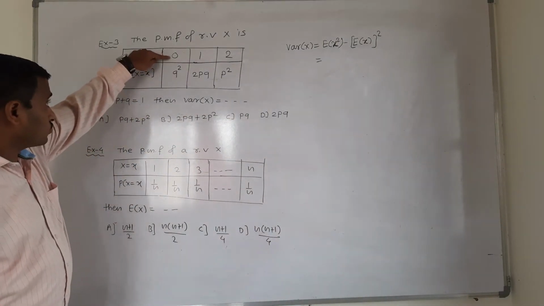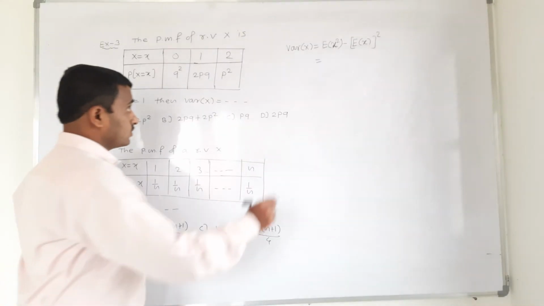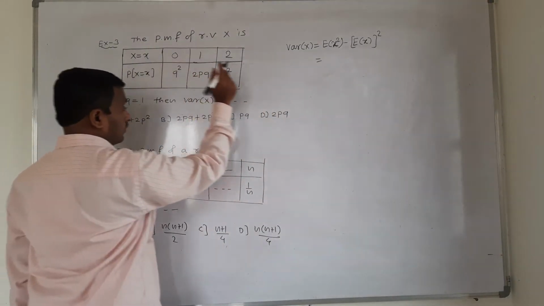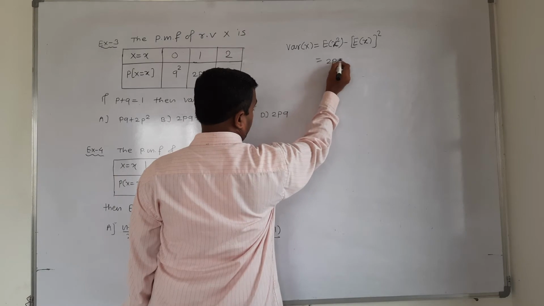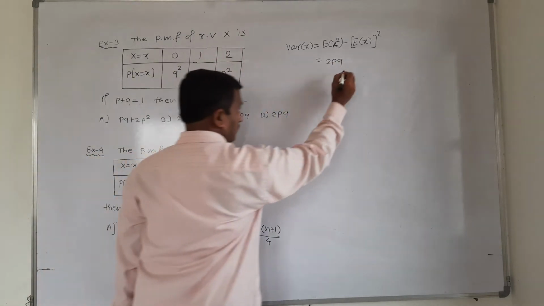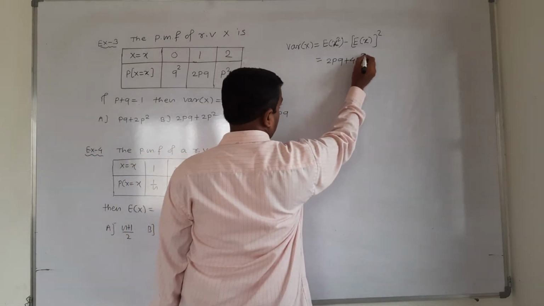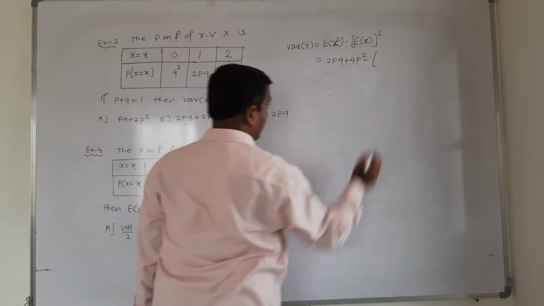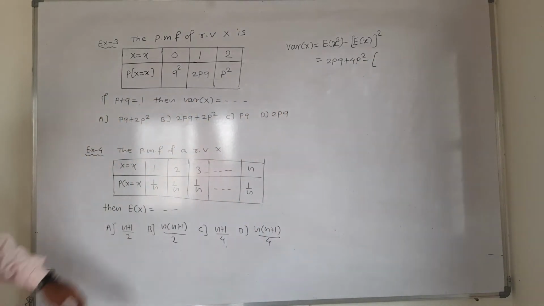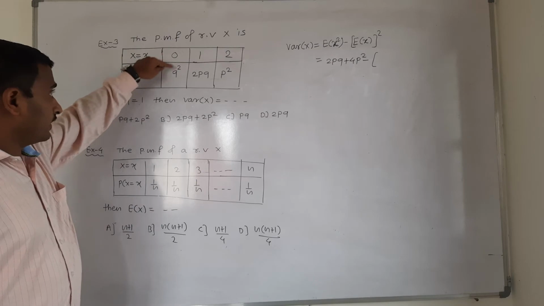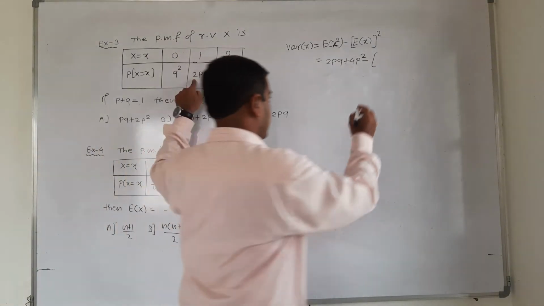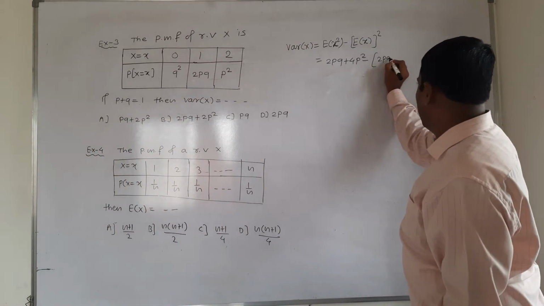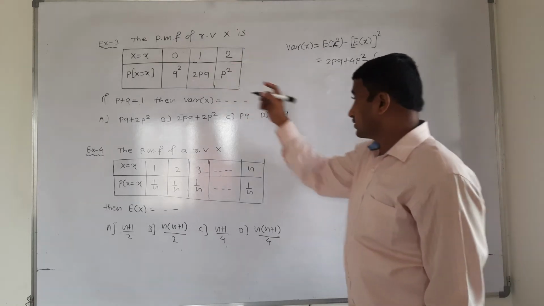It's a square, 0 into q square, 0, neglect. 1 square, 1, 2pq; 2 square, 4, 4p square; minus inside the bracket expected value of x bracket square, 0 into q square neglected, 1 into 2pq plus 2 into this 2p square.